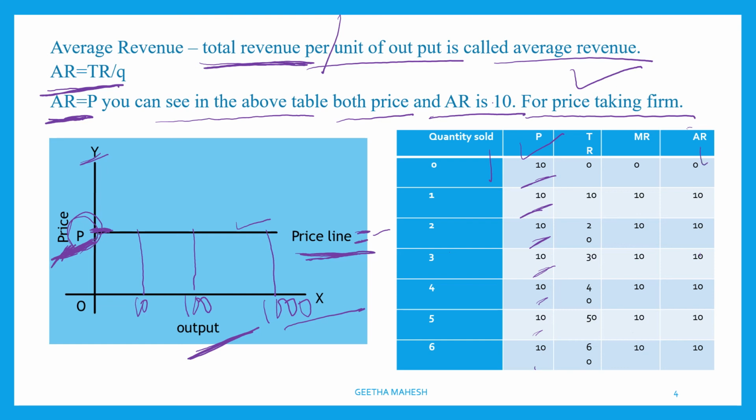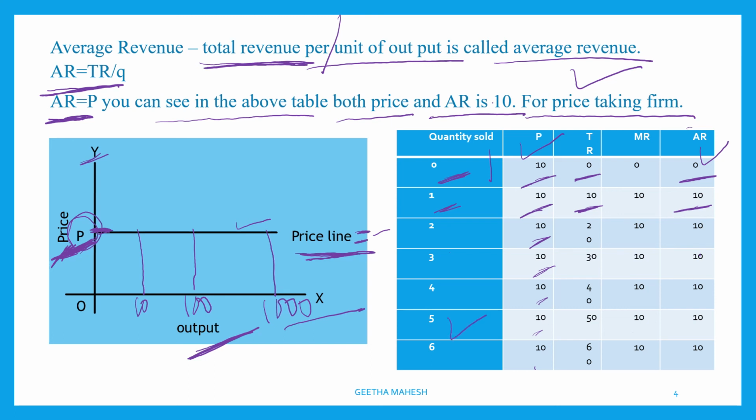Even AR also remains the same. When output sold is 0, the total revenue is 0, so AR is also 0. When the firm sells the first unit, the total revenue is 10. 10 divided by 1, you will get 10.